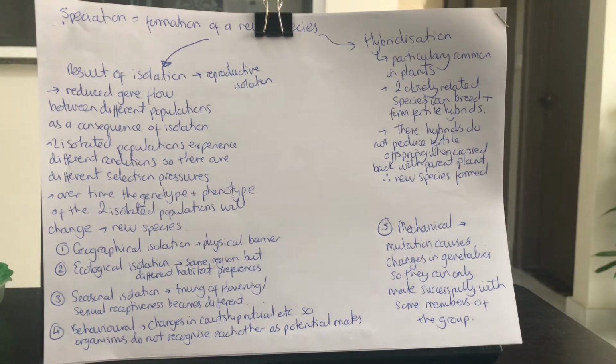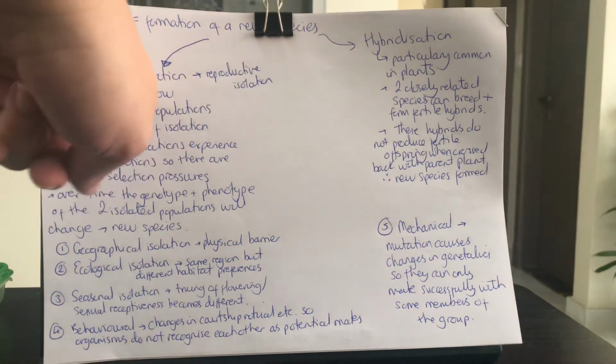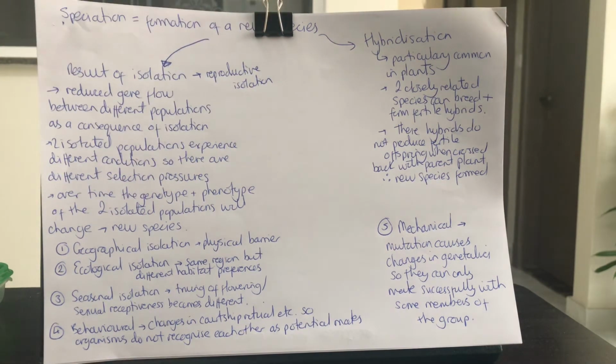What happens more commonly, and is a more important driving force behind speciation, is the result of isolation. When we're talking about isolation, we mean reproductive isolation. In reproductive isolation, there's reduced gene flow between different populations as a consequence of isolation. Essentially they can't breed with each other for various reasons, and because of this, we get some speciation. So in your isolation, you have two isolated populations, and they experience different conditions.